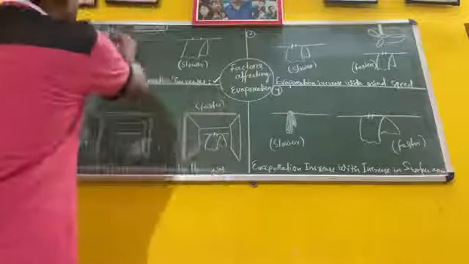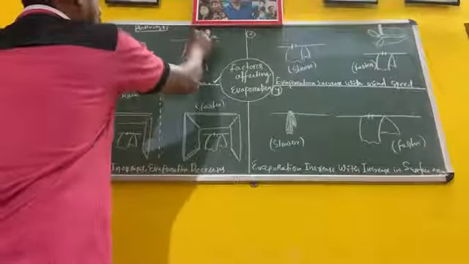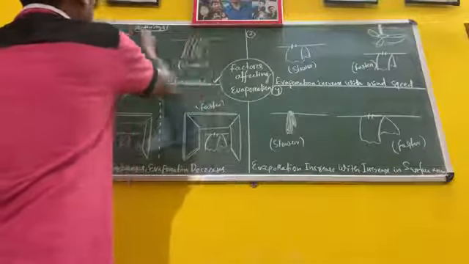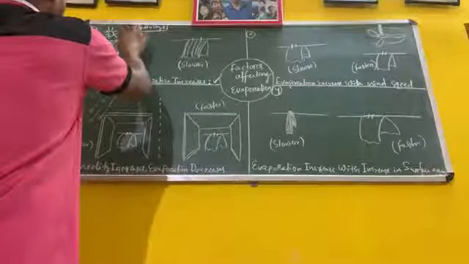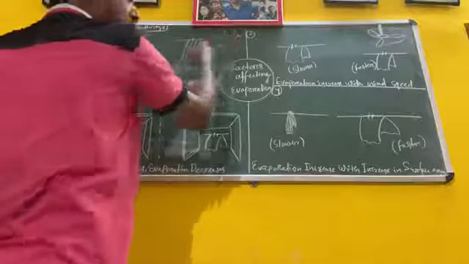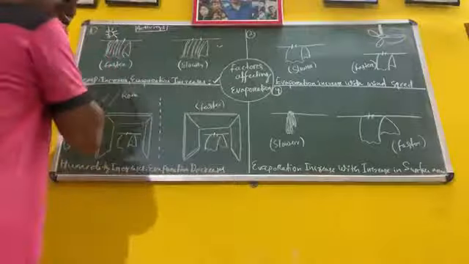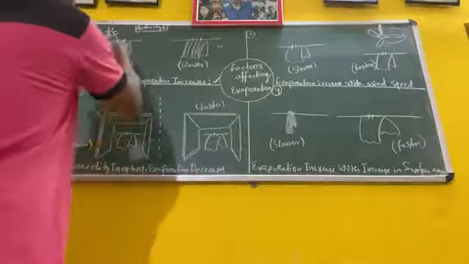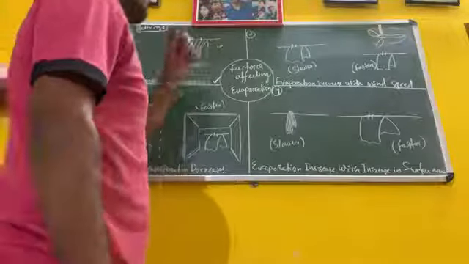You can draw the sun, and clothes in the shade or inside the house, and clothes in sunlight or outside the house. So with sunlight it will be faster. Without sunlight it will be slower.